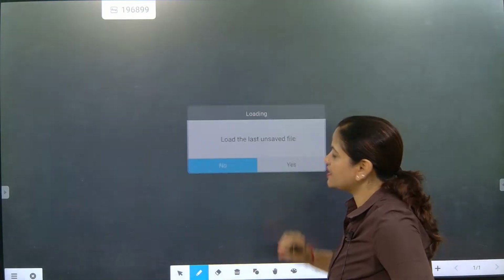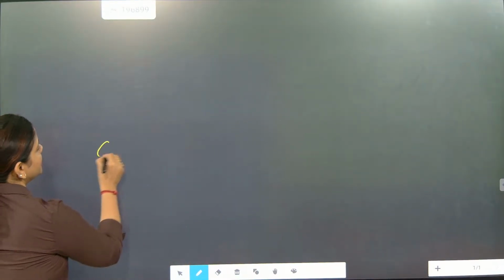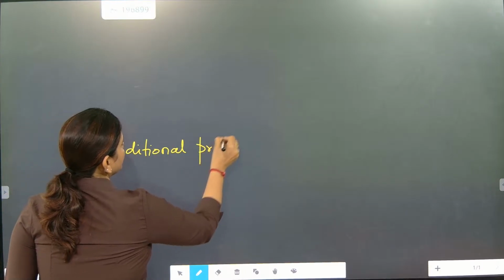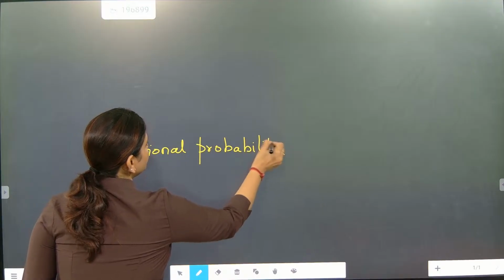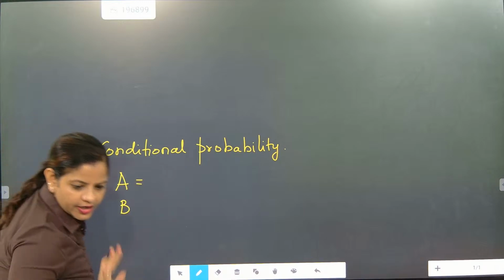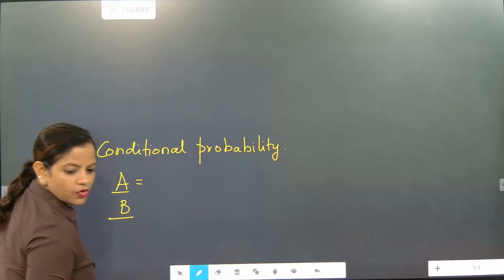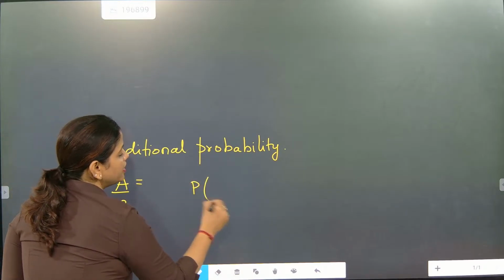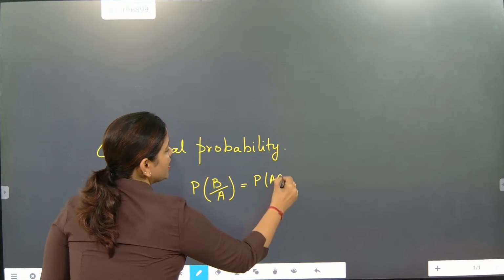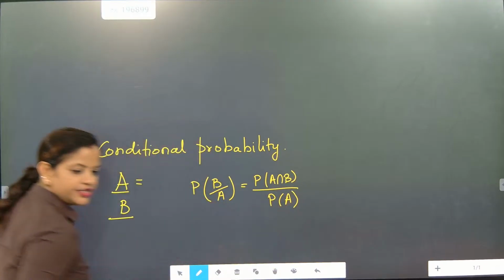Now look here, beta. Please understand this thing: when an event has already occurred, the first case is conditional probability. In conditional probability, we take two events, A and B. A means already occurred. So A has already occurred and B will occur. If A has already occurred, then A will go down and B will come up. In that situation, we write P of A intersection B by P of A. This is called conditional probability.